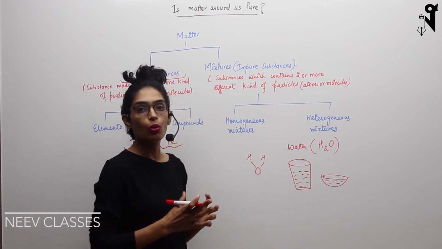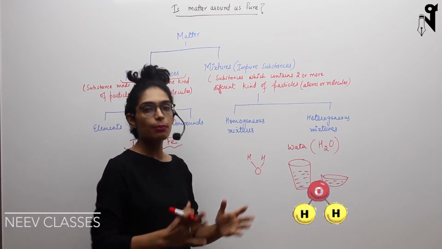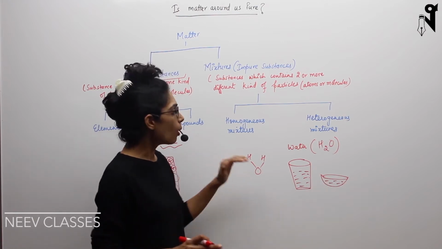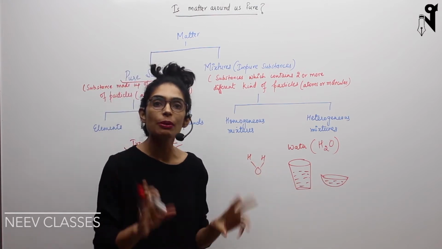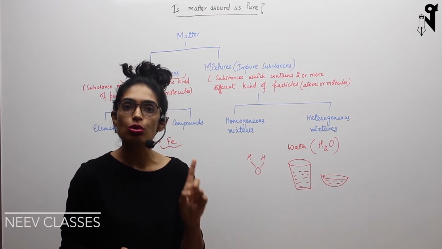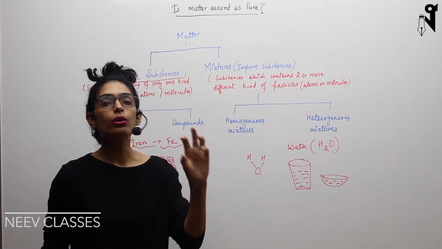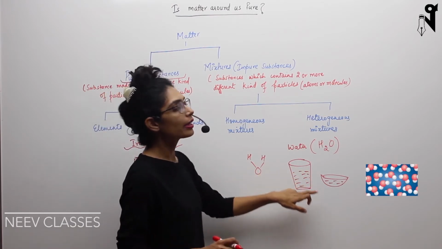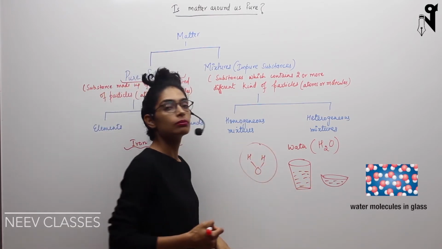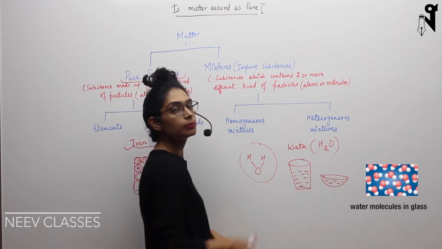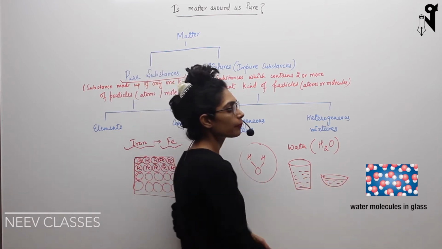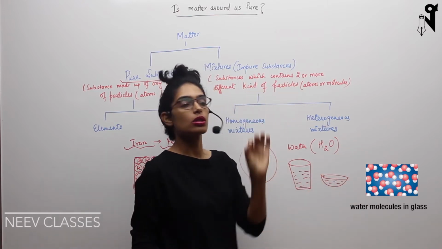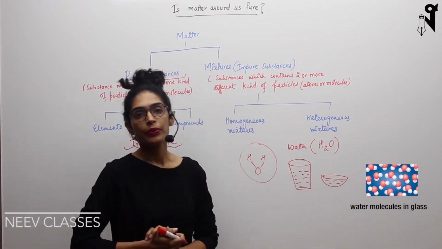Now when you talk about water, no matter how it is kept, what shape it is taking, in which tumbler you have taken it, everywhere the composition of water is not going to change. It will be made up of two hydrogens and a single oxygen only. Everywhere the water molecule is going to be H2O, and when we are referring to water, all the particles inside the water will be nothing else but this molecule. Like this. Just see over here in this diagram. Throughout, what is happening? Two hydrogens, one oxygen, two hydrogens, one oxygen. That's how it is arranged.